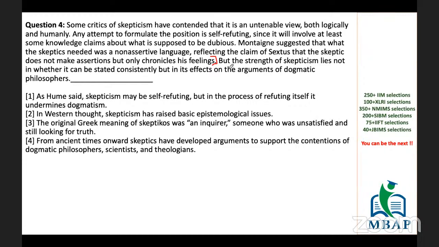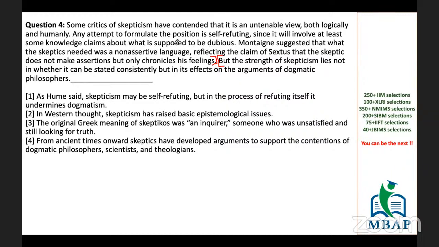Now, next says, but the strength of skepticism lies not in whether it can be stated consistently, but in its effect on the argument of the dogmatic philosopher. Okay, so if you feel that you didn't understand this part well, it's okay. Why? Because from here we have introduced completely new information. And remember, but always usually brings contradiction.